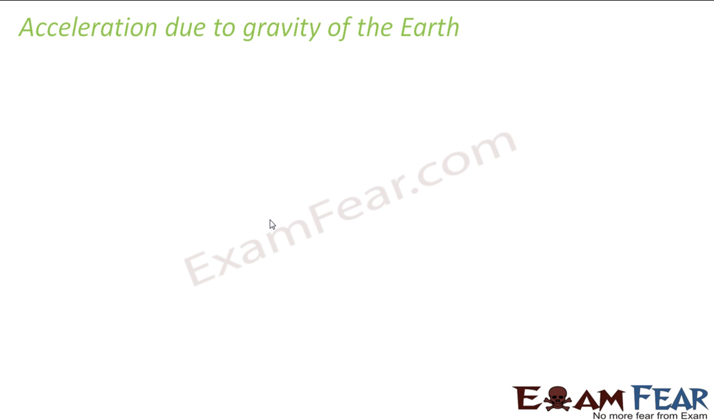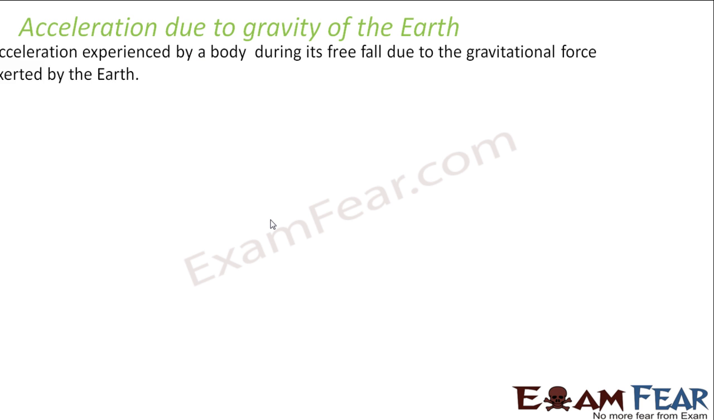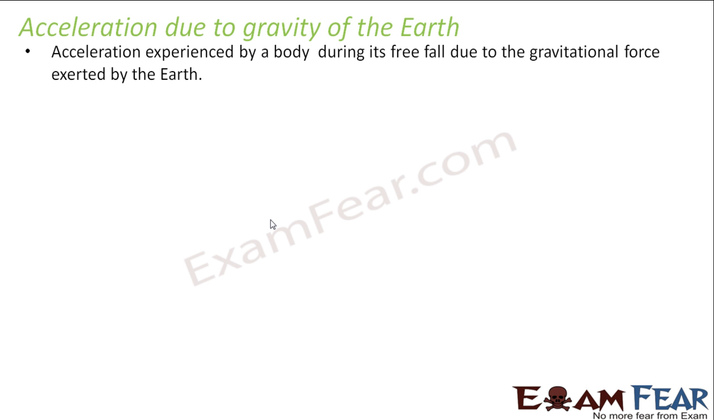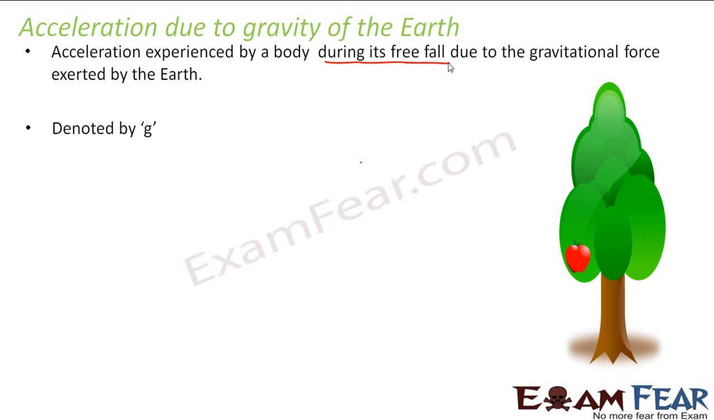So now we will talk about acceleration due to gravity of the earth. Let us quickly look at the definition. It is the acceleration experienced by a body during its free fall due to the gravitational force exerted by the earth, as I mentioned in the previous slide. During a free fall, the only force acting on that object is the gravitational force of the earth. As a result, the velocity of the object keeps increasing. Therefore, the acceleration which the body experiences is known as acceleration due to gravity of the earth. It is generally denoted by a small g.